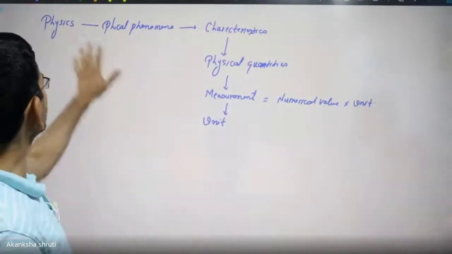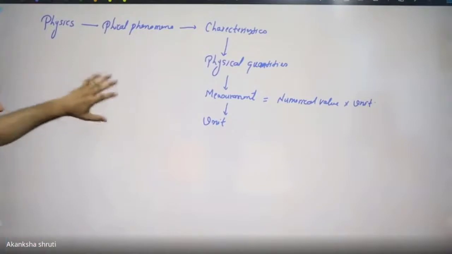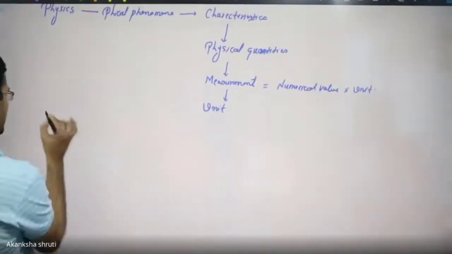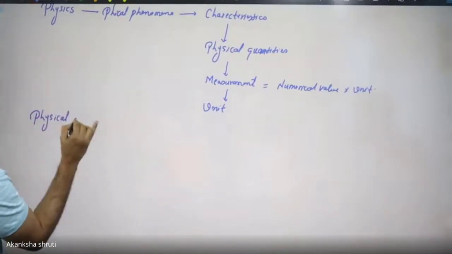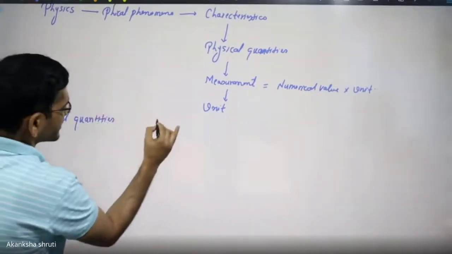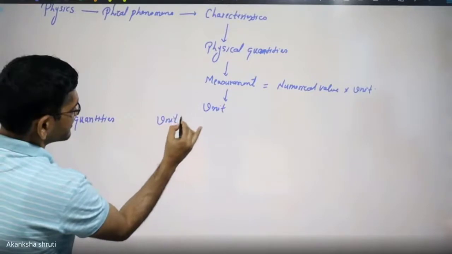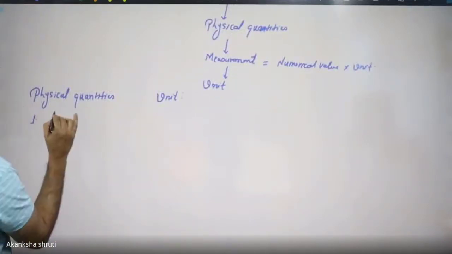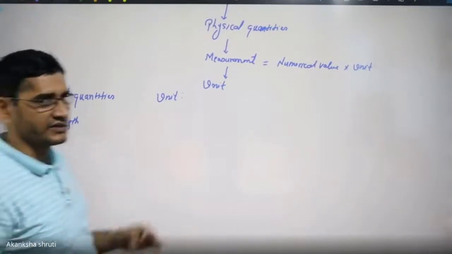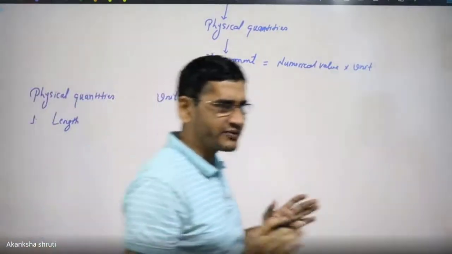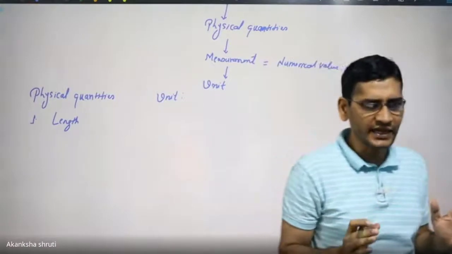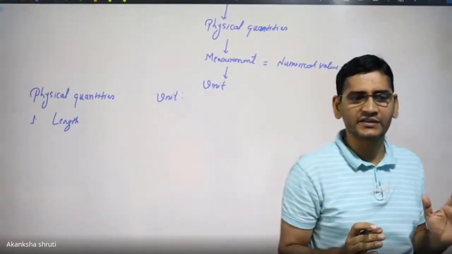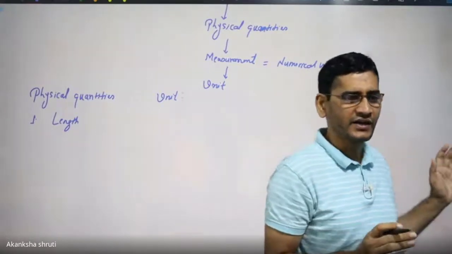So students, what are the physical quantities? I am writing some of them and units for some of them. So write physical quantities and their units. Students, the very first is the length. If we are considering the distance, that also signifies the length only, nothing else. यदि आप distance भी कहते हैं तो distance भी हमारा एक length ही है और कुछ भी नहीं है. Yes, so it is that one.